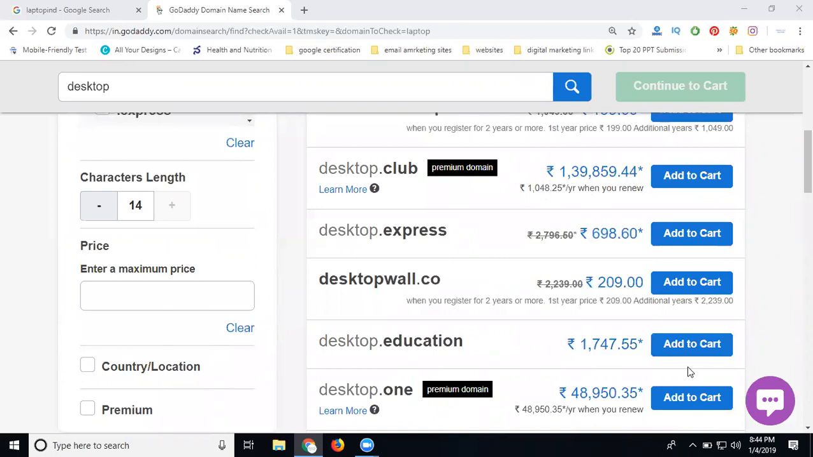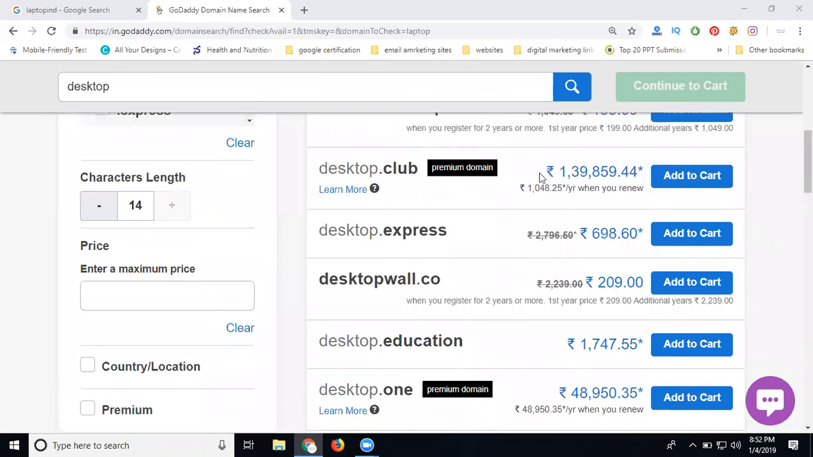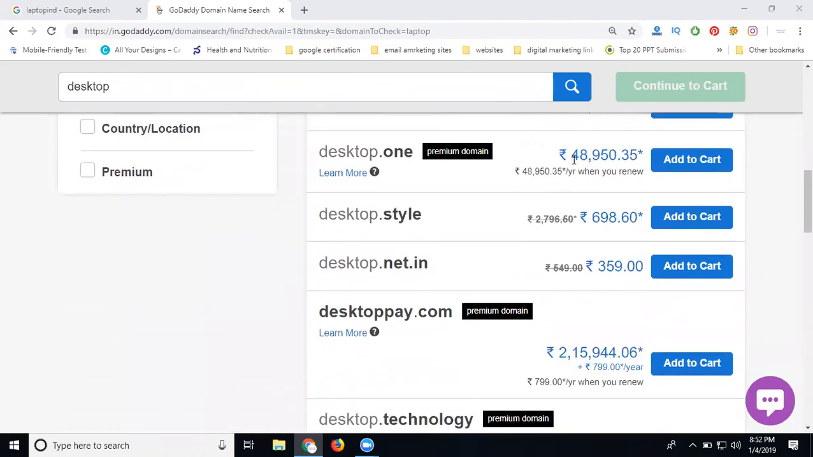Any domain can be booked for 1 year to 10 years. Every 10 years, the domain will be renewable, based on the search. So based on your domain search, this is your domain cost for the first year. Next year will be the normal price. When a domain is 48,000, next year will continue with the same price.